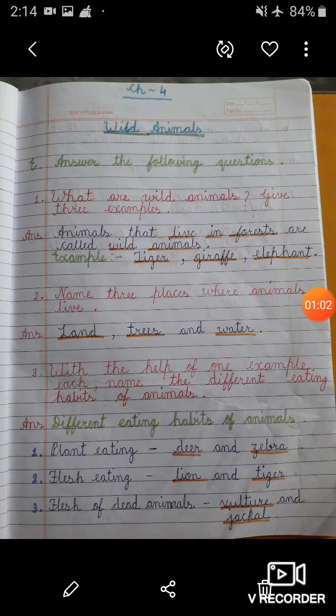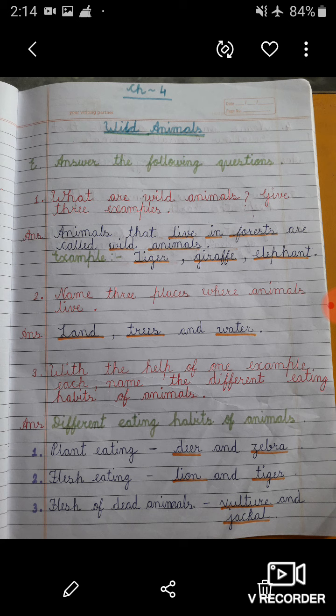Students, first of all, take out your notebook and your pencil box. First of all, you have to mention the date, chapter number 4, the name of the chapter, Wild Animals. Then you have to mention question number E, answer the following questions. After this, you have to write question number 1, that is, what are wild animals? Give 3 examples.